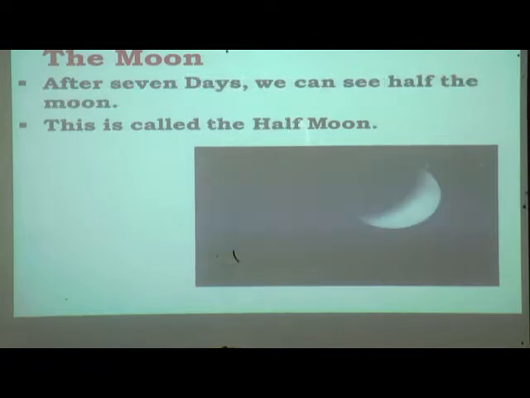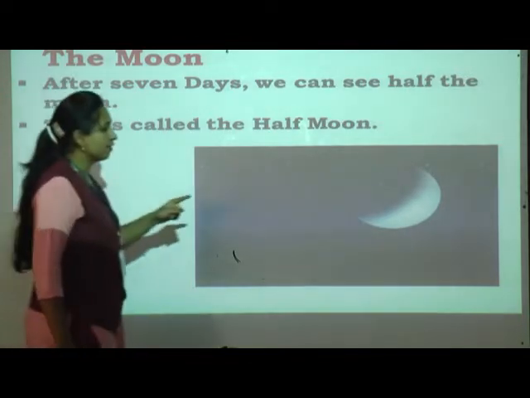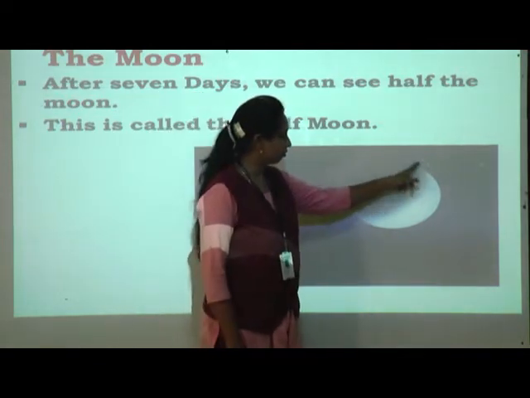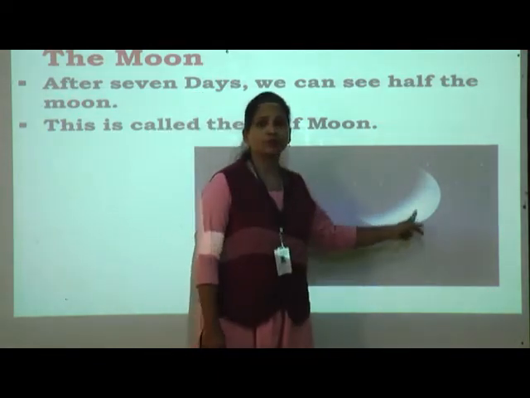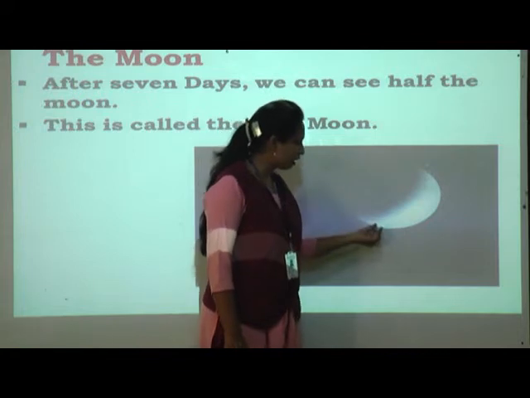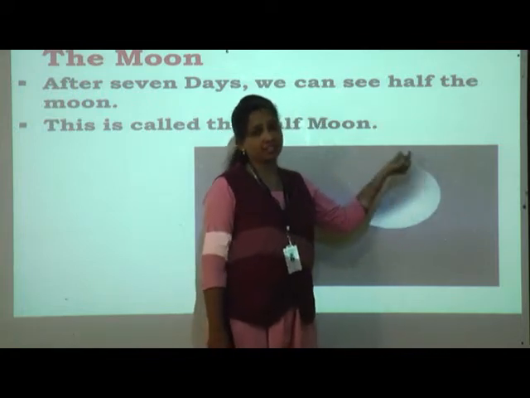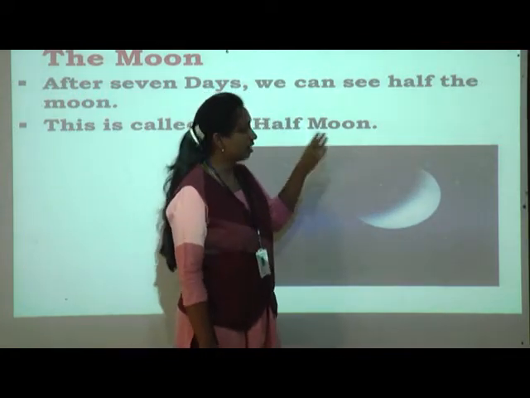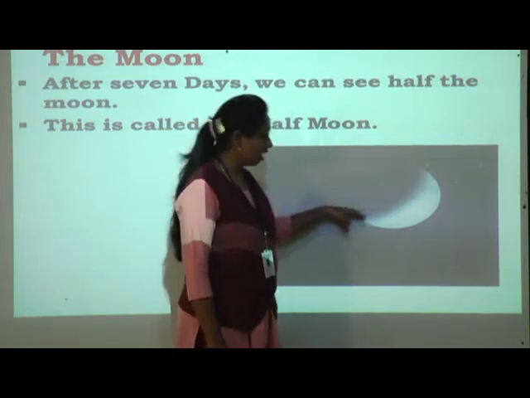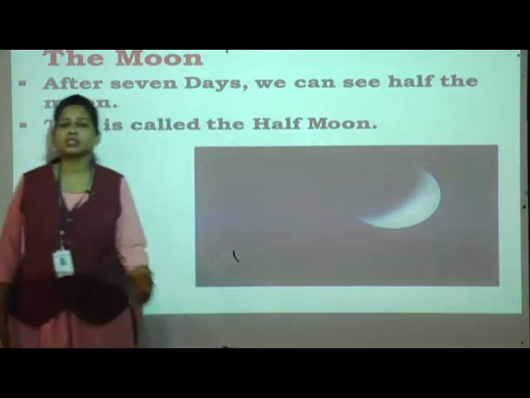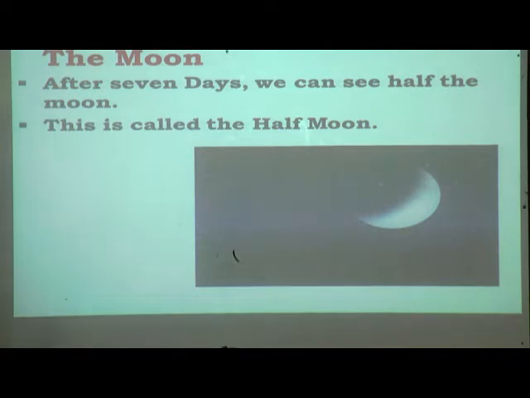Next, after 7 days, we can see the half part of the moon. So this is called the half moon. So first it was a new moon, totally dark. Then within 1 or 2 days we could see the small portion, that is called a crescent moon. And after 7 days we can see the half part of the moon, known as a half moon.